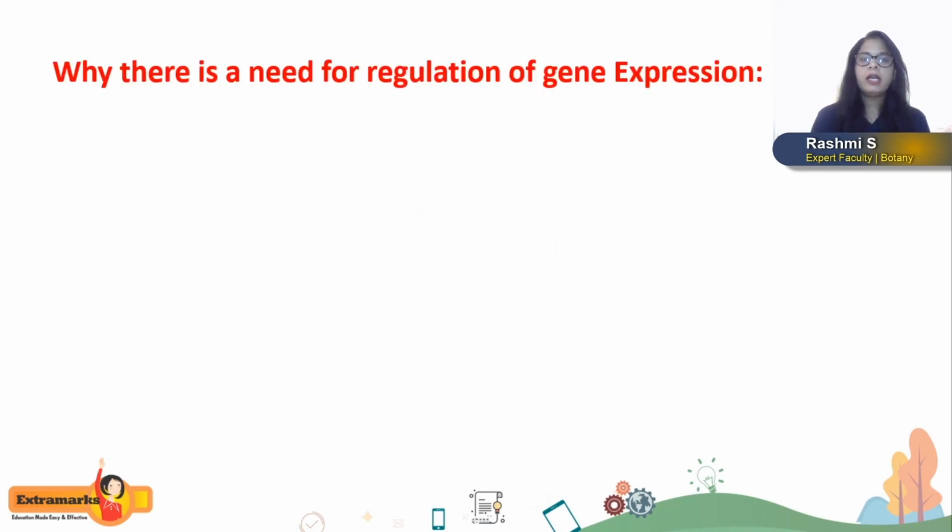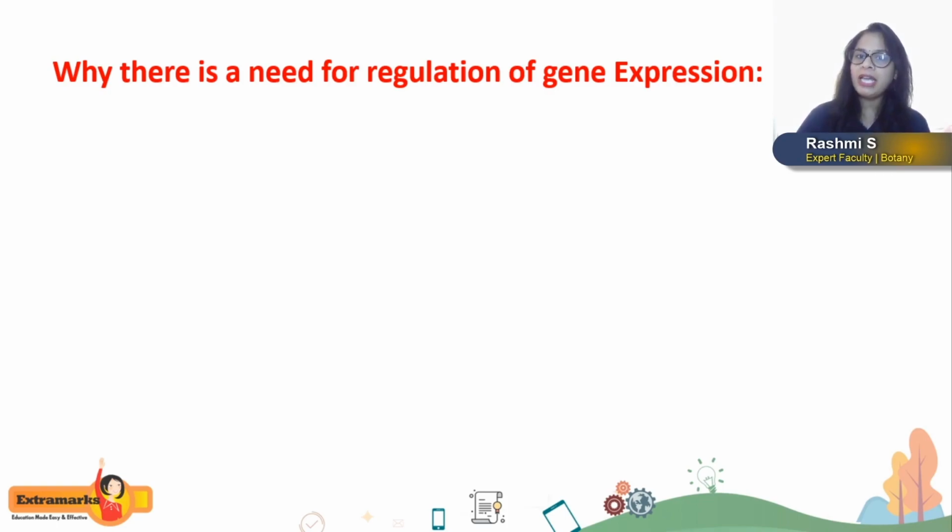Okay, then why is there a need for regulation of gene expression? As we discussed just now with the help of growth hormone, I'll quote one more example here. Now suppose I place a plate of noodles in front of you, automatically you will take out a fork and eat the noodles, right? But at the same time, I'll replace that noodles with a bowl of kheer. Now what are you going to do? First you'll keep the fork aside and take out a spoon, right? So you can't eat kheer with the help of a fork.